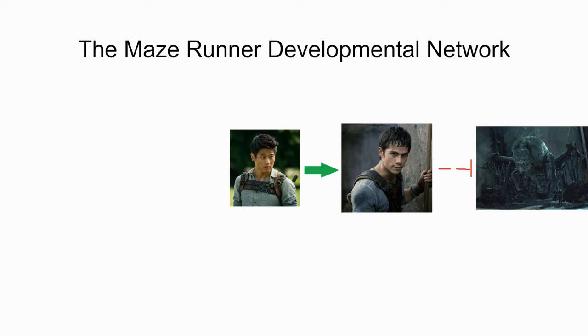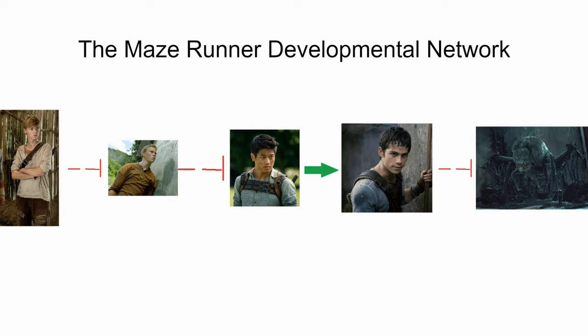The Thomas gene is activated by the Minho gene, but the Minho gene is repressed by the Gali gene. The Newt gene represses the Gali gene, so in the normal network, Newt represses Gali, who is then unable to repress Minho, allowing Minho to activate Thomas, who then represses the Grievers, allowing the Gladers to escape the maze and live. So, what would happen if some of these genes were absent?